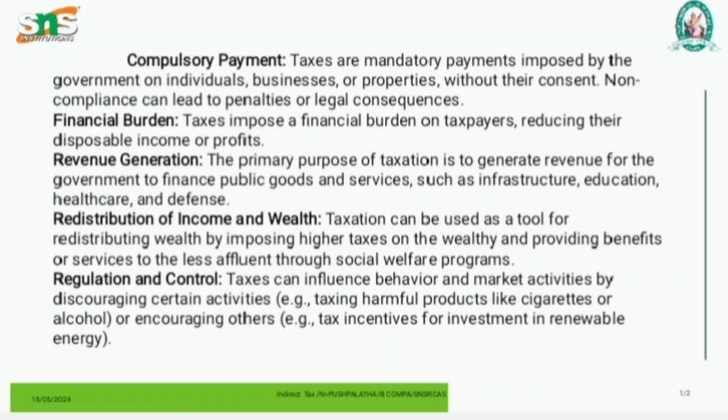Next one is revenue generation. The primary purpose of taxation is to generate revenue for the government to finance public goods and services such as infrastructure, education, healthcare, and defense.